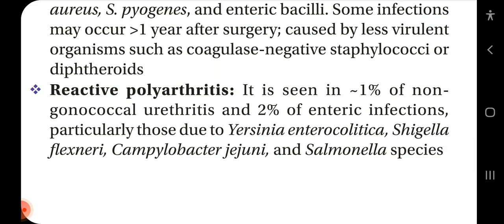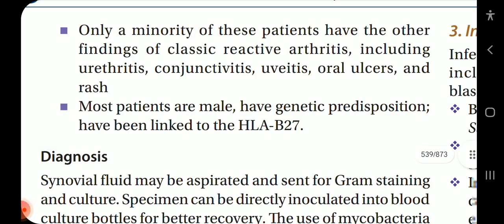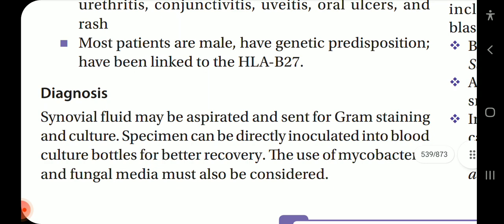coagulase-negative staphylococci or diphtheroids. Now, reactive polyarthritis is seen in approximately 1% of non-gonococcal urethritis and 2% of enteric infections, particularly those due to Yersinia enterocolitica, Shigella flexneri, Campylobacter jejuni, and Salmonella species. Only a minority of these patients have the other findings of classical reactive arthritis, including urethritis, conjunctivitis, uveitis, oral ulcers, and rash. Most patients are male and have a genetic predisposition, linked to HLA-B27.